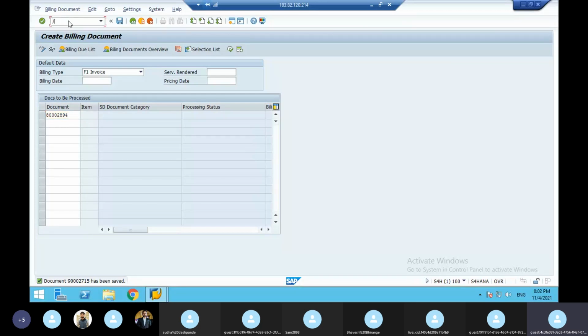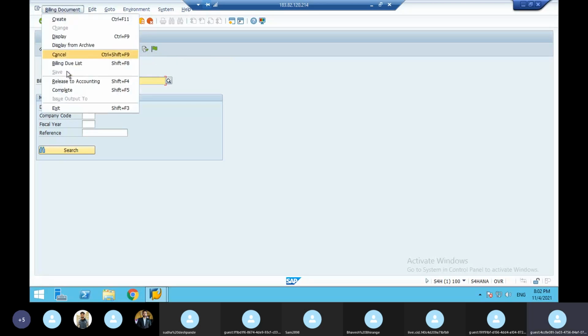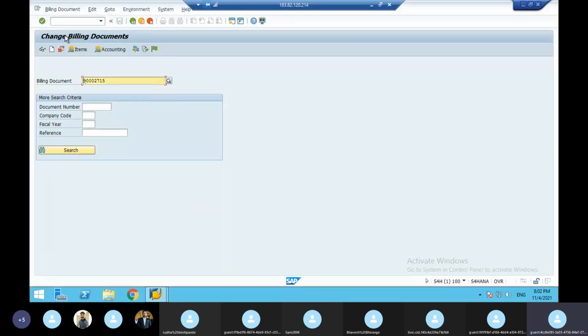So once the billing document is saved, now you see what things are over. Now go to /n VF02. Once the billing document is saved, it goes to the FI department. Suppose the billing document has some issue or problem, you have to rectify it, and after that come and do it manually. You have to send it to the FI department, meaning the billing document will be released to the accounts department. That is VF02. So here you have to do the release to accounting.